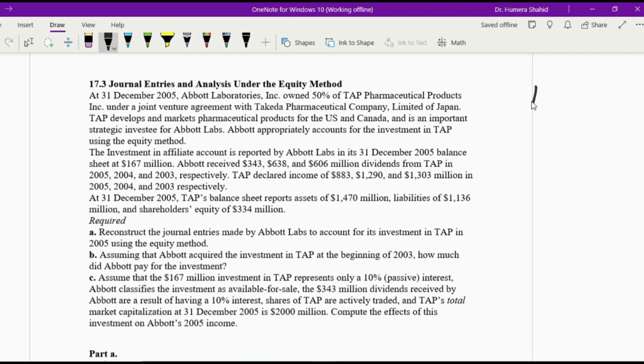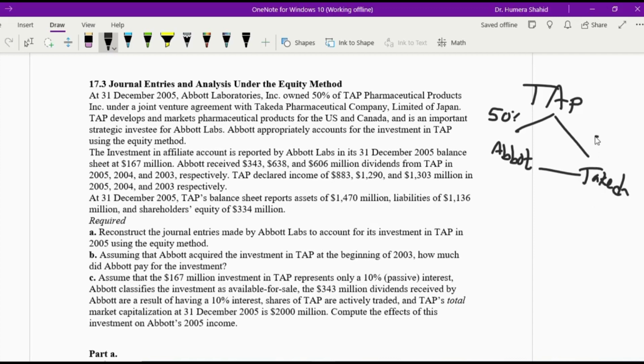There is one company, TAP Pharmaceutical, and 50% of its shares are purchased by Abbott, because it has a joint venture with Takeda Pharmaceutical. If it is a joint venture, then 50% was owned by Takeda. But right now we need to talk about this scenario.